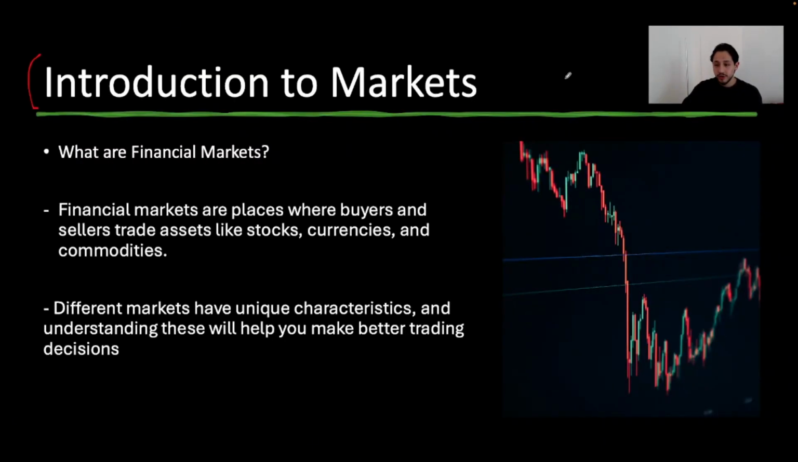So introduction to the markets, right? What are the financial markets? Financial markets are places where buyers and sellers are trading assets, right? We have stocks, we have currencies, and we also have commodities, right? There are a lot more markets. We have the Forex market, we have indices, we have crypto, many more different types of markets, right? Now the key word here: it's places where buyers and sellers are trading assets, right? Who are the buyers and who are the sellers? That is us, right? We are the traders. We are buying and selling assets every single day.